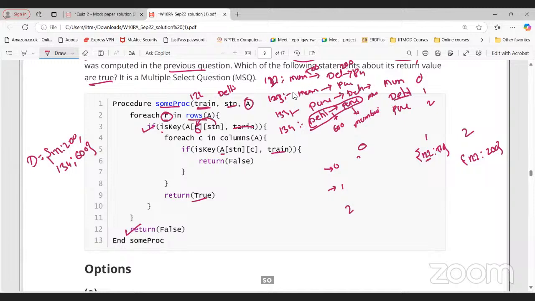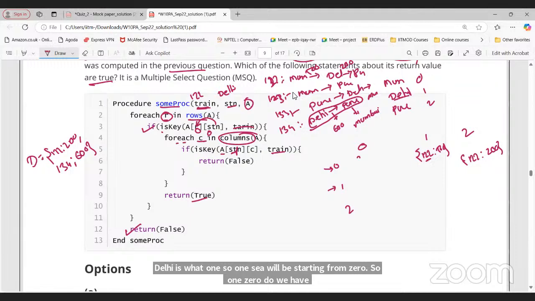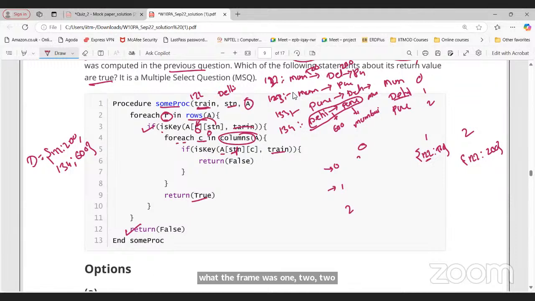If that is true, then we again check for each C in the columns of A. Columns of A will be 0, 1, 2, so C will start from 0. The station number is Delhi, which is 1. So 1, 0: do we have the train 1, 2, 2? No, sir, we don't have it. We just have it the second time, from 1 to 2.